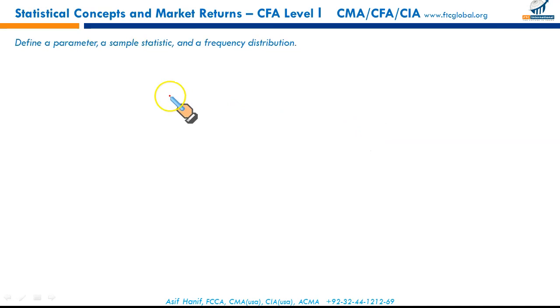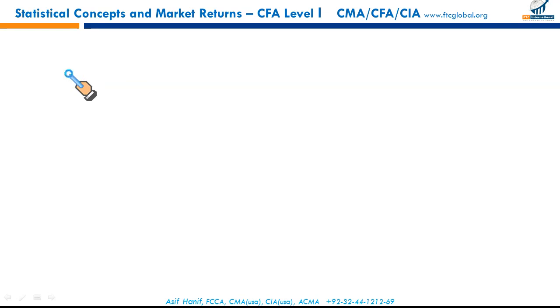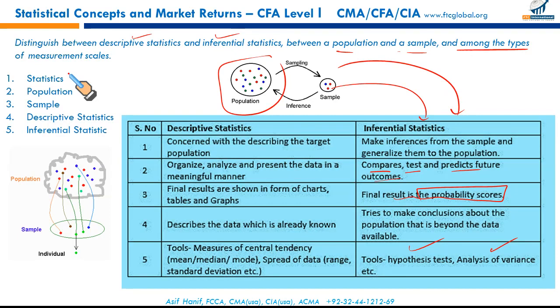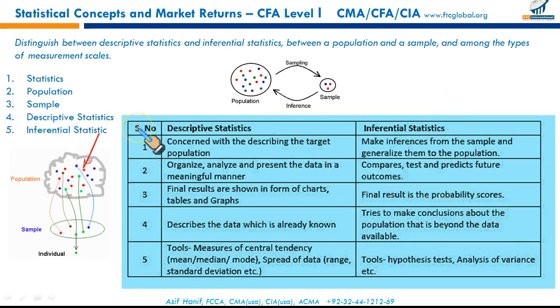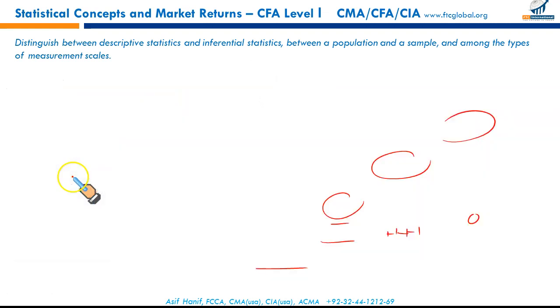Next, define parameter, sample statistic, and frequency distribution. First, what is a parameter? A parameter is a measure used to describe a characteristic of a population. Going back, this is your population. Any specific characteristic that describes a population is referred to as a parameter. For example, for all these S&P 500 shares, their mean return, average return, or their standard deviation. So any particular characteristic about the population is called a parameter.